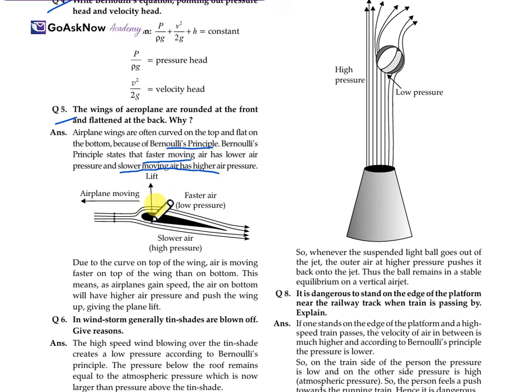Due to the curved shape on the top of the wings, air moves faster on top than at the bottom, so the air on the bottom has a higher pressure and pushes the wing, giving the plane lift. So this is the reason: it has been designed like this because of air pressure.